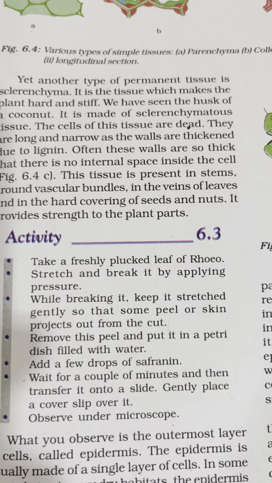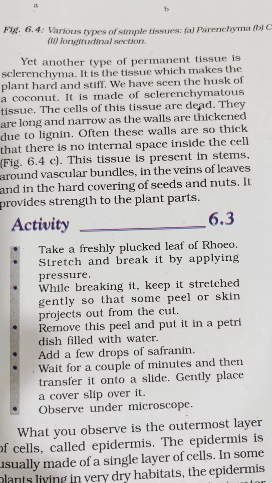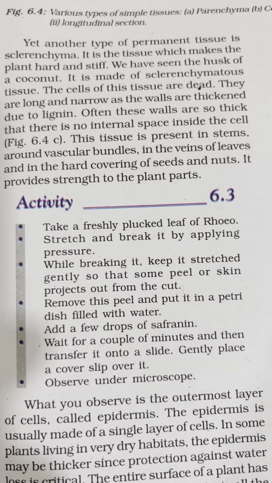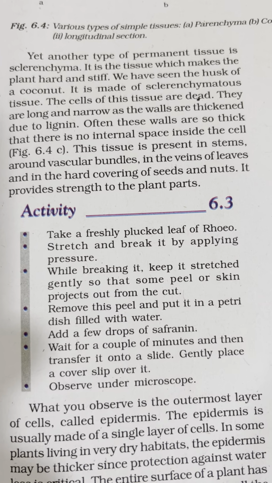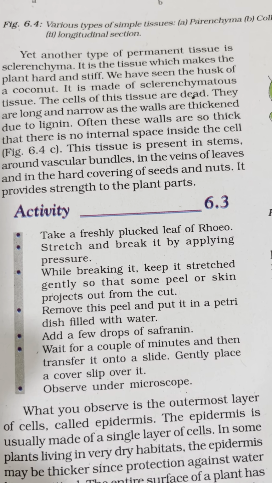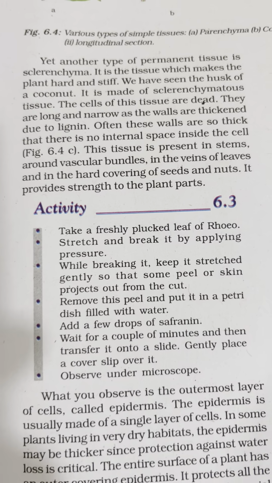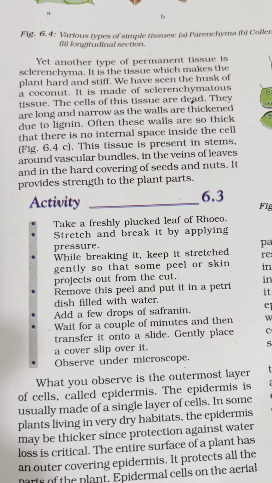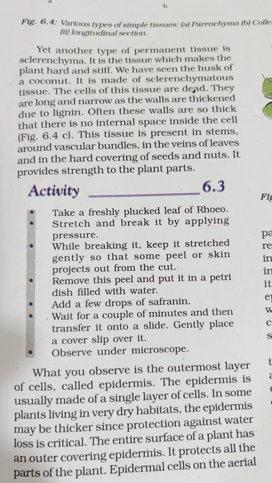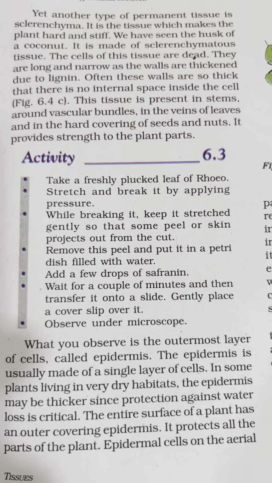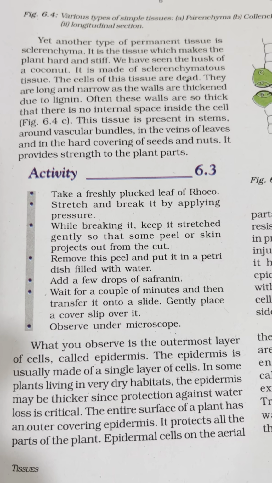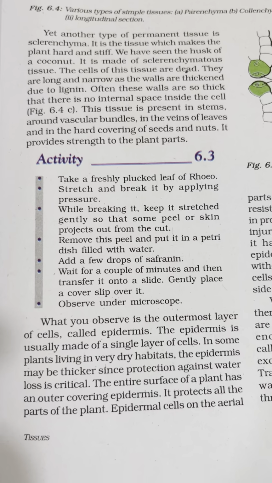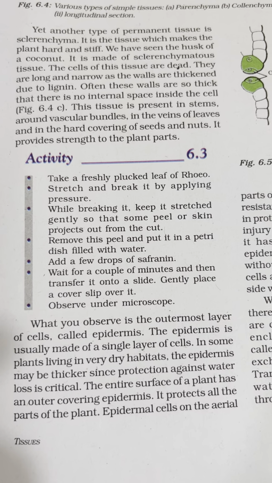Yet another type of permanent tissue is sclerenchyma. So what is the function of sclerenchyma? It is a tissue which makes the plant hard and stiff. Please underline. We have seen the husk of a coconut. It is made up of sclerenchymatous tissue. The cells of these tissues are dead. They are long and narrow and walls are thickened due to lignin. This tissue is present in stems around vascular bundles, in the veins of leaves and in hard covering of seeds and nuts. It provides strength to the plant parts.